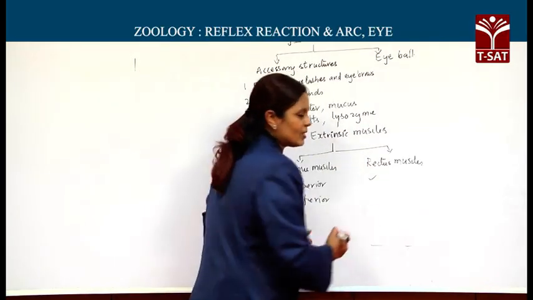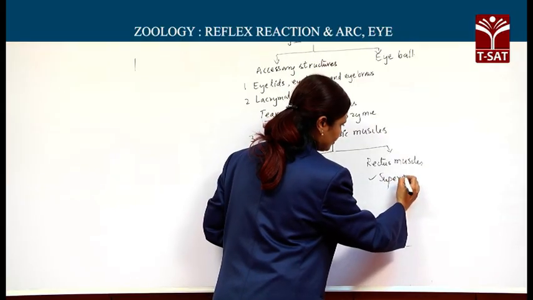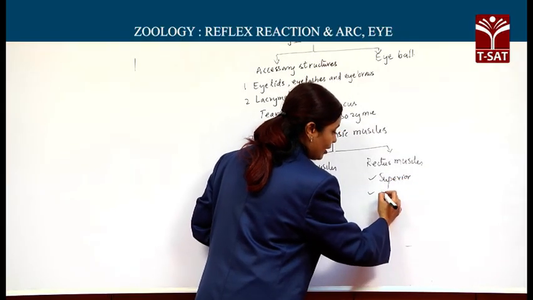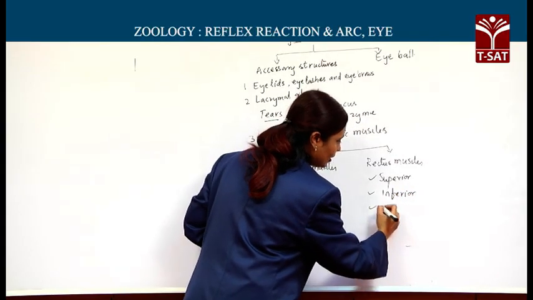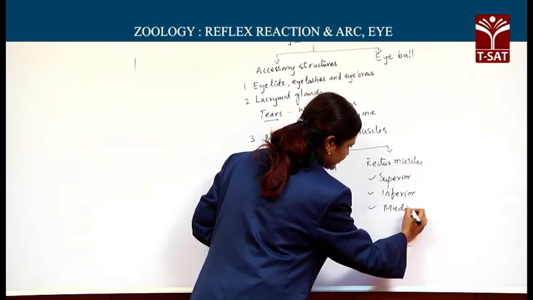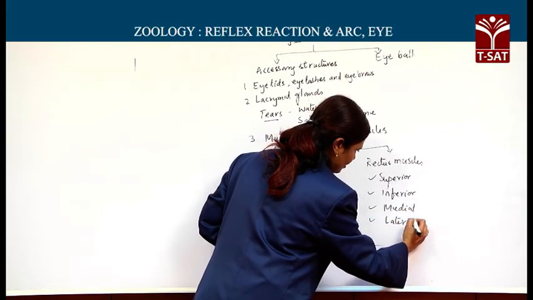Then rectus muscles are of 4 different types. They are number 1 superior, number 2 inferior, number 3 medial, and number 4 it is lateral rectus muscles.